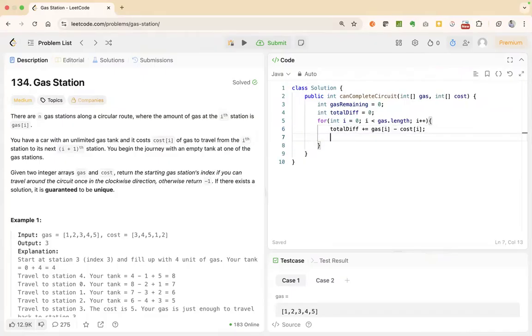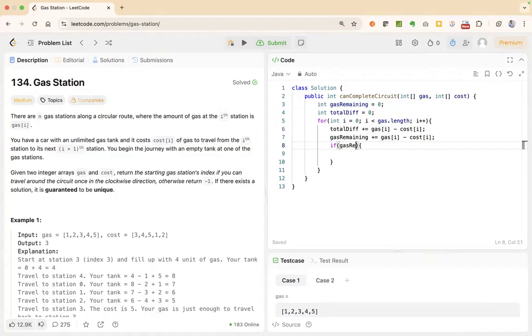Now you will have gas remaining also, plus equal to gas[i] minus cost[i]. Maybe you can keep this in a variable, but for now let's keep it as it is, since I've already explained.